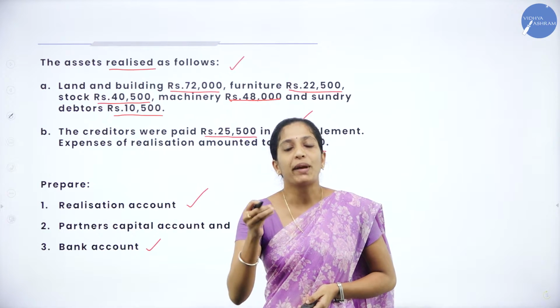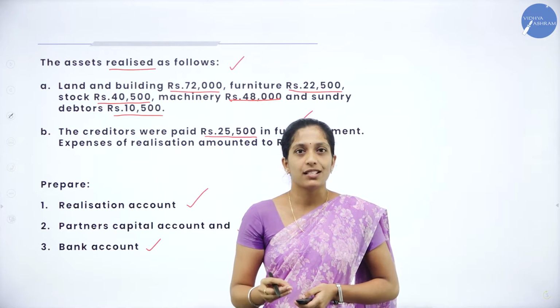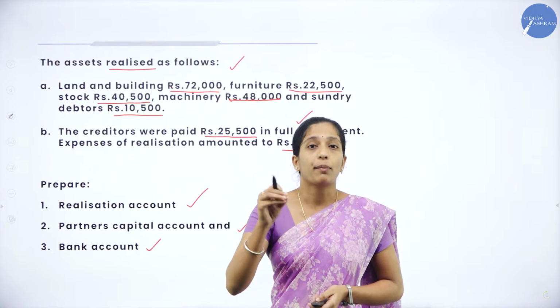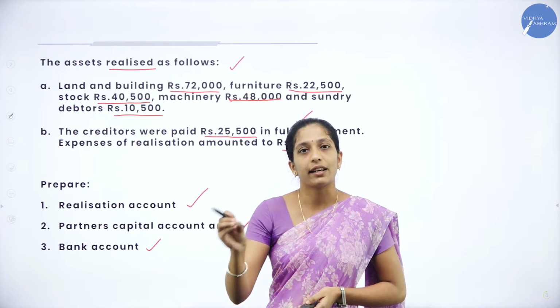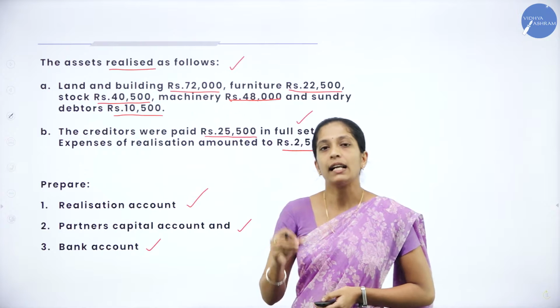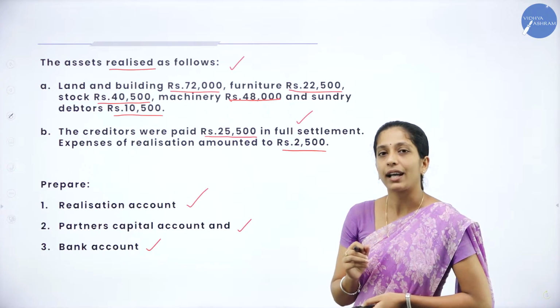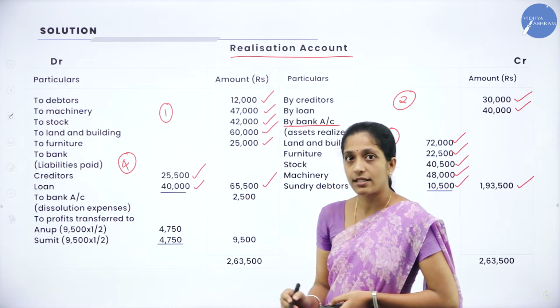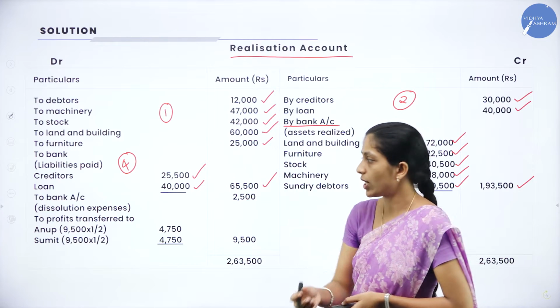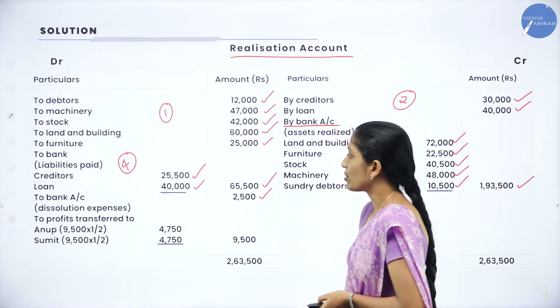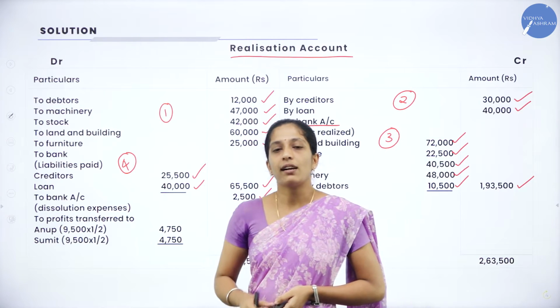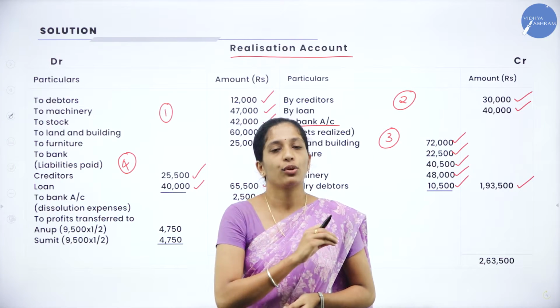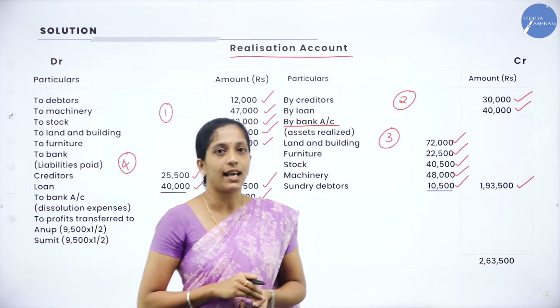When you pay the expenses, what goes out of the business? Cash or bank goes out of the business. So you will credit that bank or cash account. In this problem, we will credit bank account. So how do you record? To Bank Account, in the bracket dissolution expenses or realization expenses. How much? 2,500. Now we are done with recording all the transactions. No transactions are left to be recorded under realization account.